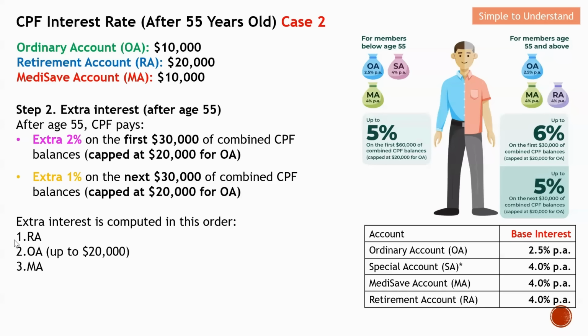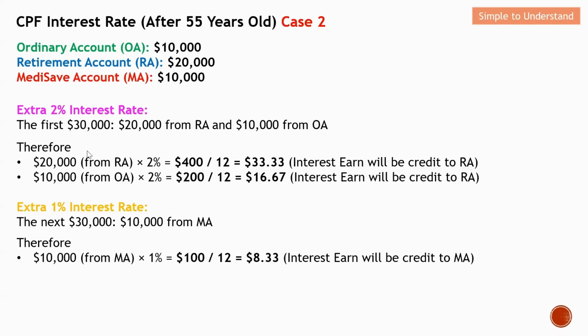Next will be the MA account. Let's come to the number, how to compute the CPF interest. Let me show you how you can compute the extra 2% and also the extra 1% of interest rate. Let's come to the extra 2% first.